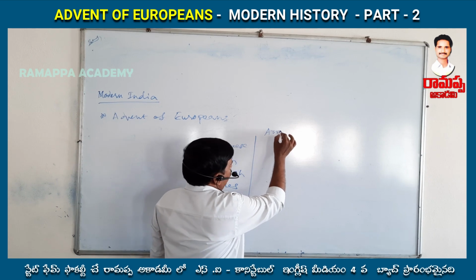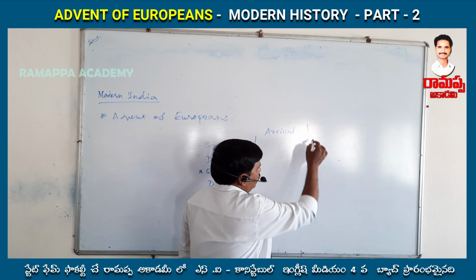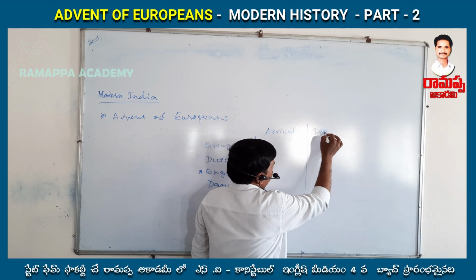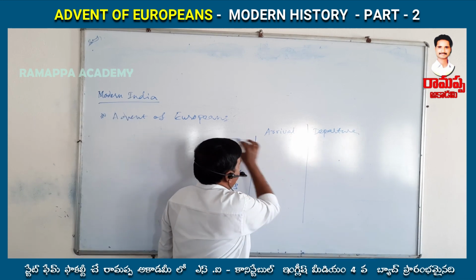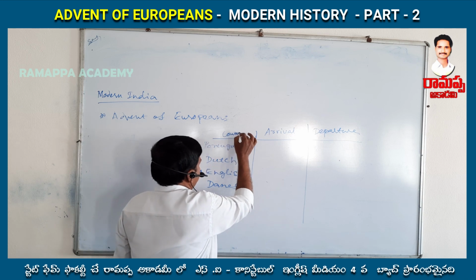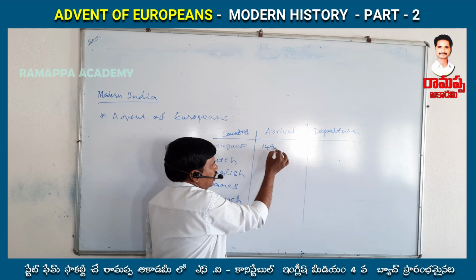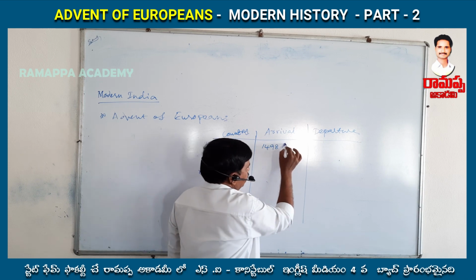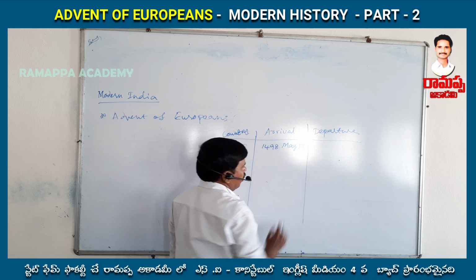And what about the arrival dates? And at the same time, the departure dates. So what about the arrival and departure of these European countries? The Portuguese came to India in 1498, on May 17th. You must remember this date also.